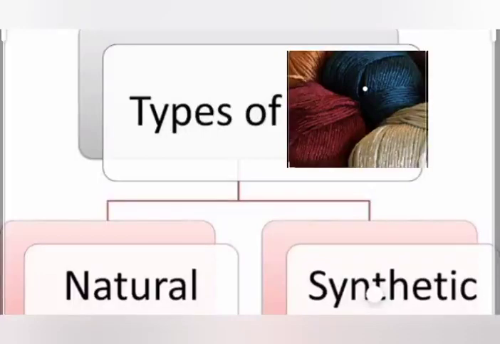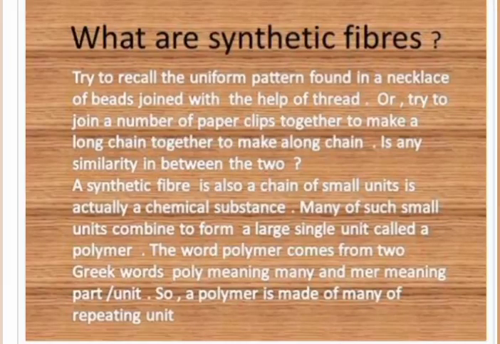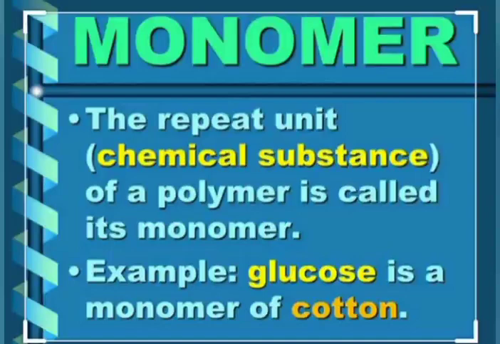Then we have the description of the synthetic fiber. Mainly, the synthetic fibers are made by the polymerization process. Before studying polymerization, we should know what a monomer is. The repeat unit of a polymer is called its monomer. That means a single unit of a chemical substance is called a monomer.